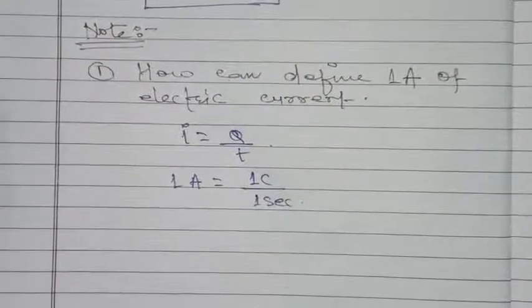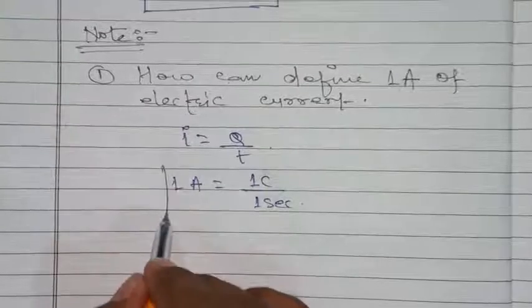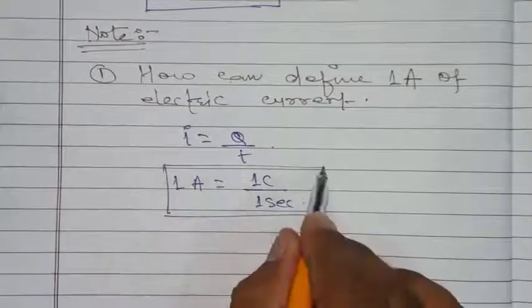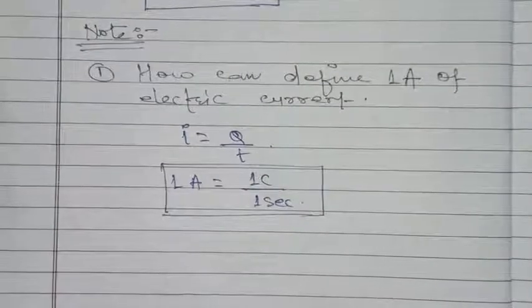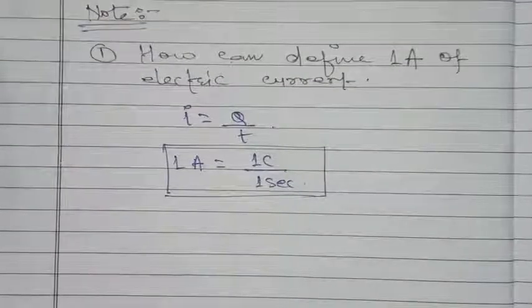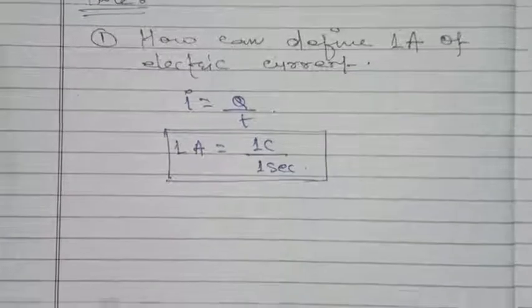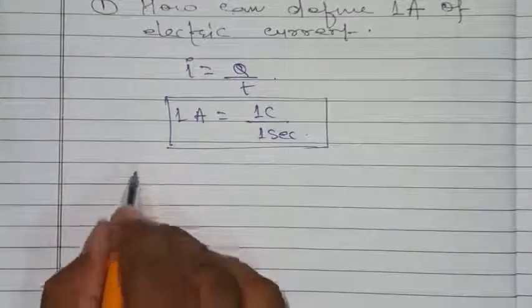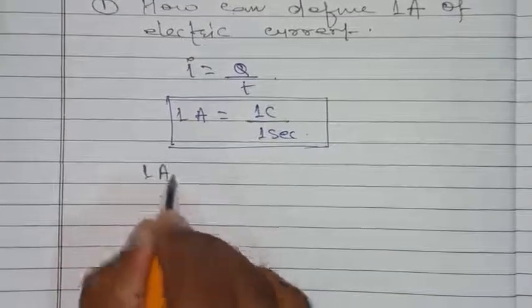So we can say that for 1 ampere of current we have to flow 1 coulomb of charge through any cross section of a wire per second.